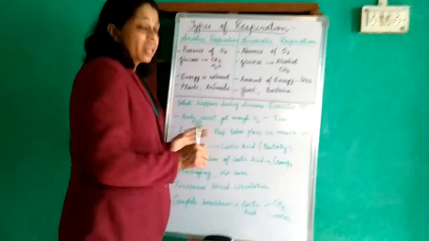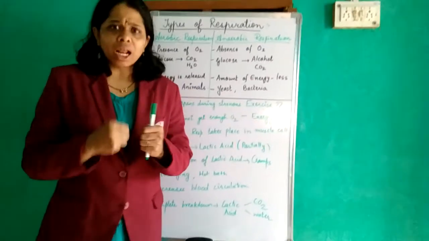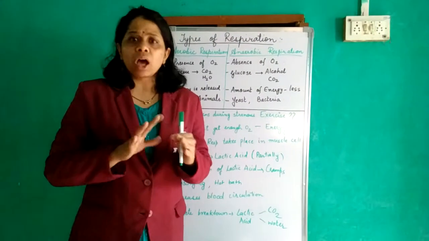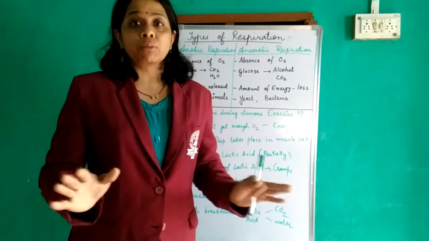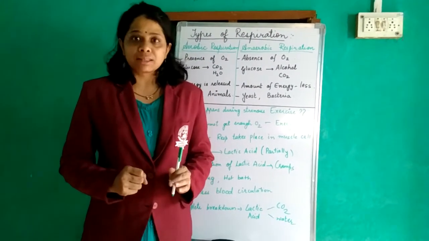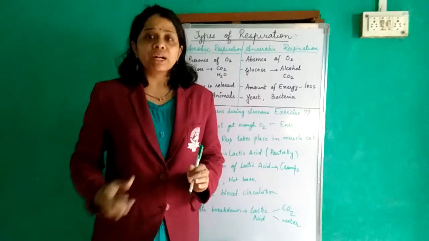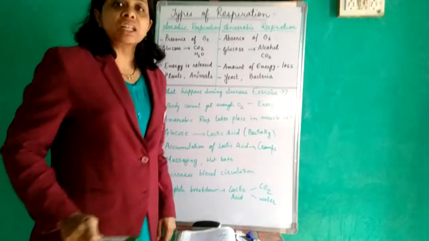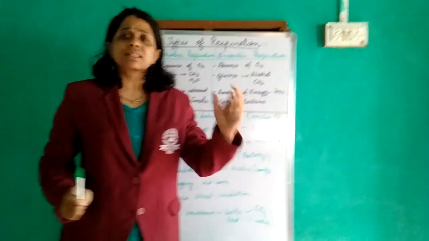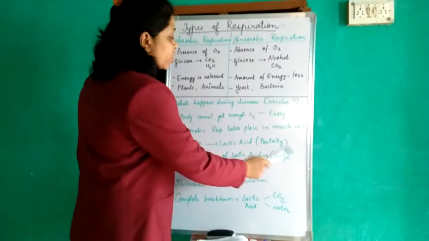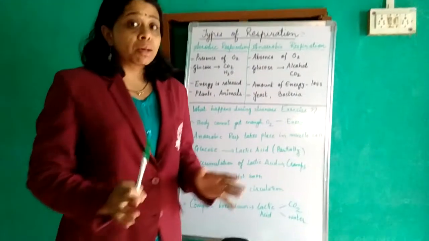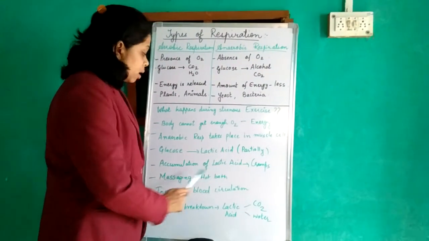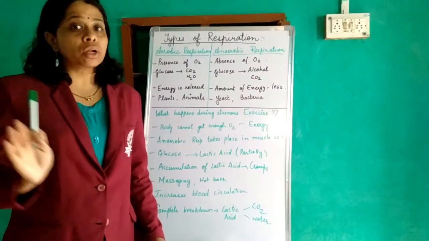Okay, but there comes a certain moment when you run and you feel that no, now my legs are not getting lifted, I cannot run more, and you feel cramps in your legs. Is it not? Why? Because there is accumulation of lactic acid in your muscle cells. That gets collected in your muscle cells, and that is why you feel cramps in your legs. These cramps can be relieved from your muscles by taking a hot bath or by massaging that particular part.